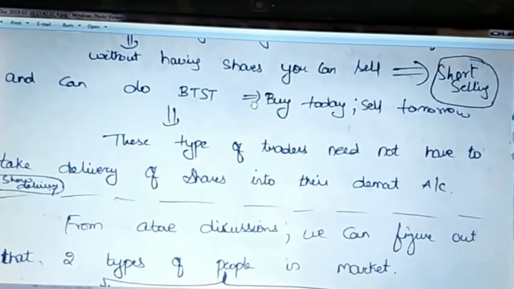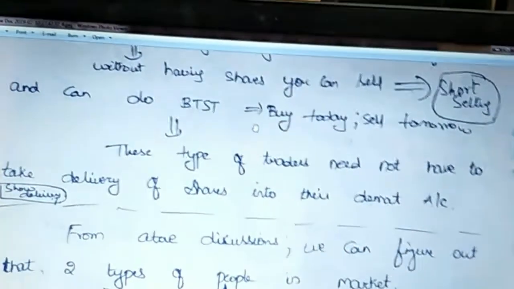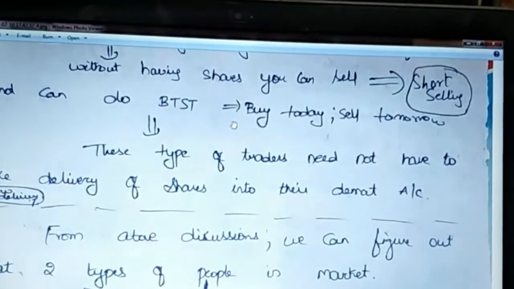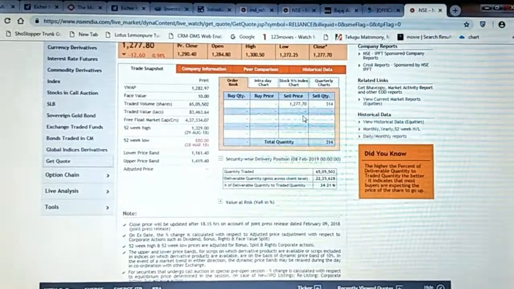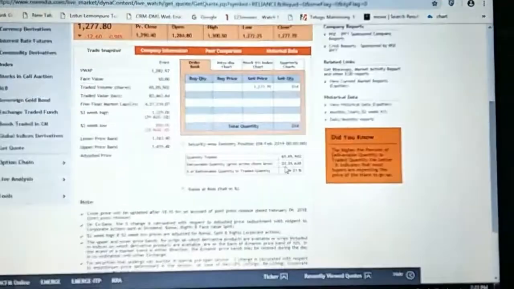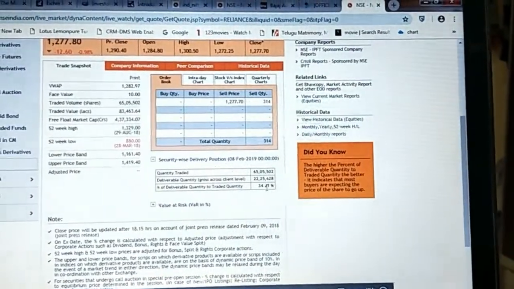But the point is, whenever you open an account, generally your demat and trading account will be opened together. Once you approach a broker, they will directly open both. Let's say you check this Reliance stock. There's something called traded quantity: 65 lakhs, and only 22 lakhs were taken for delivery. It means 34% are on a delivery basis and 66% are on an intraday basis.